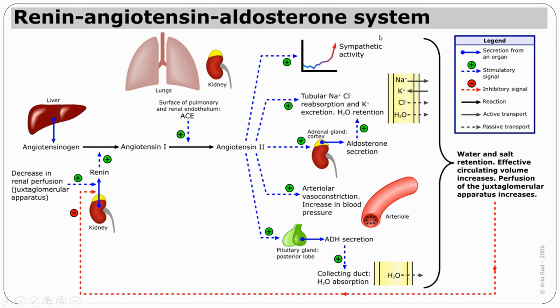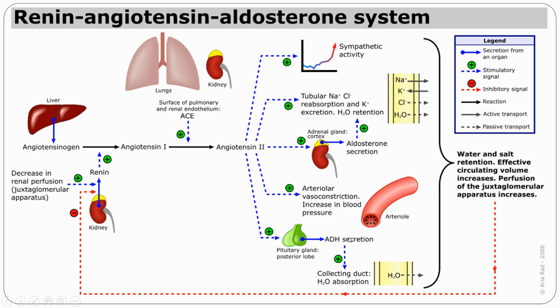AT1 is majorly responsible for increasing the sympathetic activity, and it causes tubular reabsorption of sodium chloride and helps in potassium excretion. Because reabsorption of sodium occurs, water retention also occurs. Along with this, angiotensin 2 acts on the adrenal cortex and stimulates the secretion of aldosterone. This aldosterone majorly does the role of water retention. Along with all these things, AT1 receptors, which are present in the blood vessels, are majorly responsible for severe vasoconstriction. Because of this, there will be an increase in blood pressure.